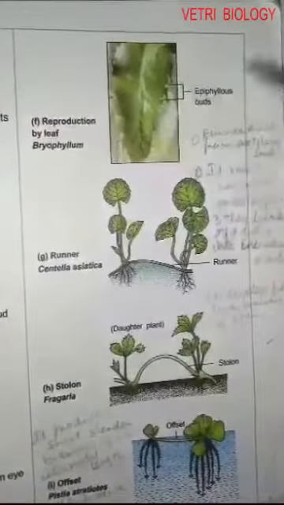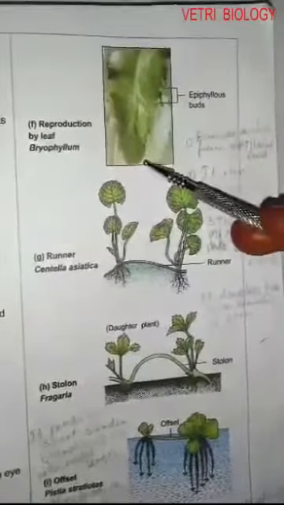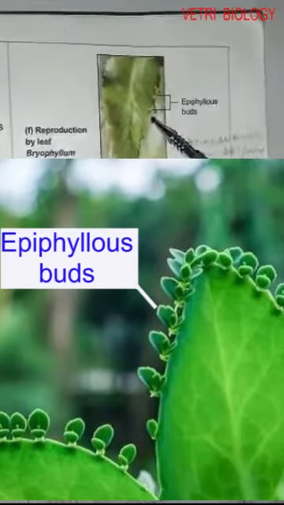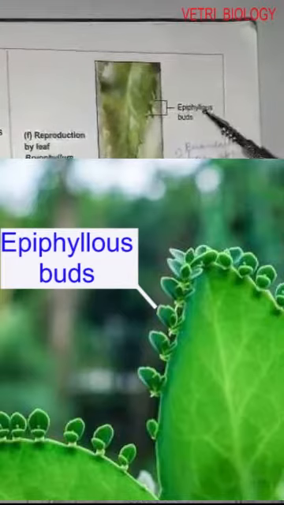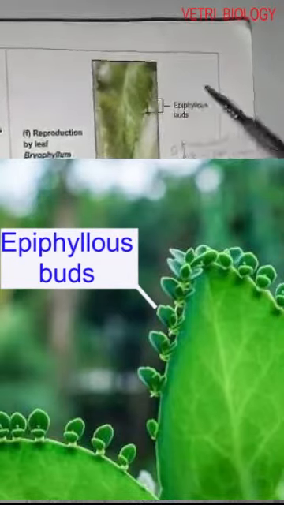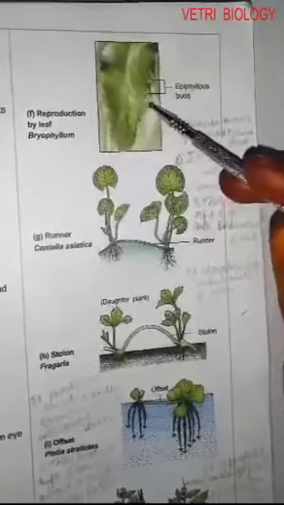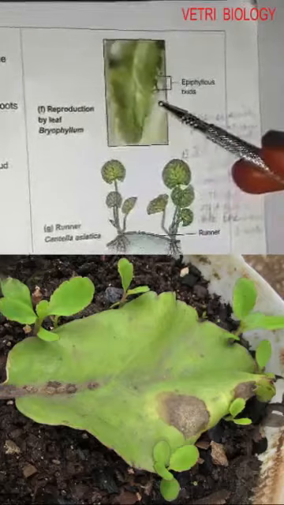Then, this is Bryophyllum, an example for vegetative reproduction of leaf. The small buds are formed from the notches of the margin of the leaf. Some notches on the margin produce buds. These buds are called epiphyllous buds. Epi means upon, phyllon means leaf. These buds form root system and become independent after the decay of the leaf.